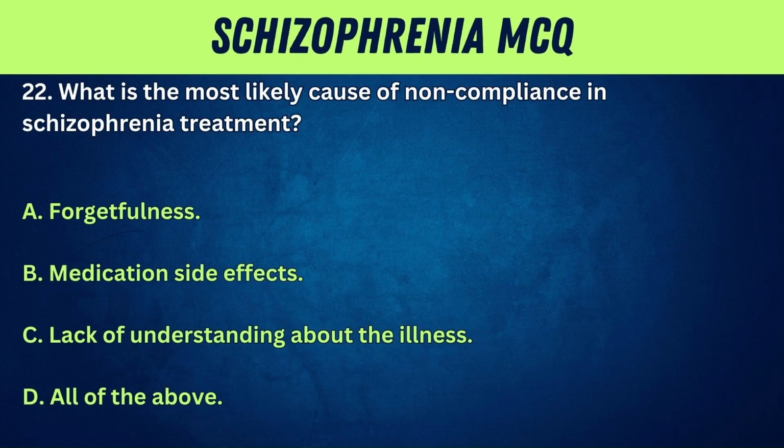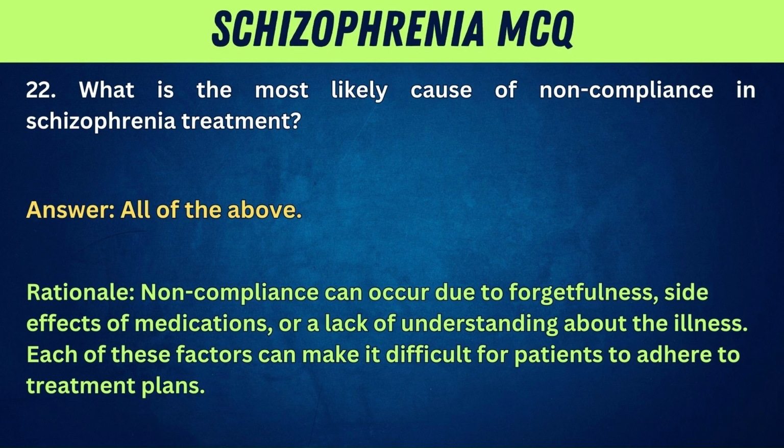22. What is the most likely cause of noncompliance in schizophrenia treatment? A. Forgetfulness. B. Medication side effects. C. Lack of understanding about the illness. D. All of the above. Answer: all of the above. Rationale: noncompliance can occur due to forgetfulness, side effects of medications, or a lack of understanding about the illness. Each of these factors can make it difficult for patients to adhere to treatment plans.